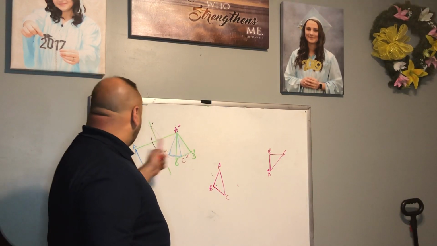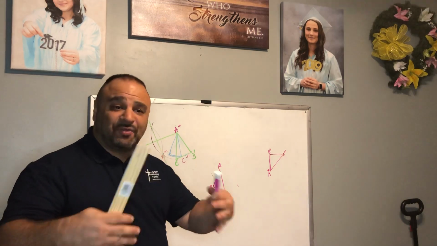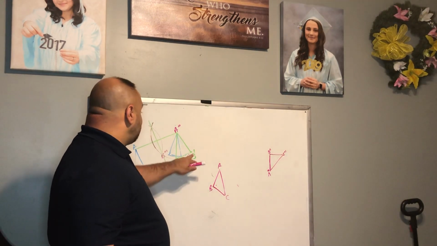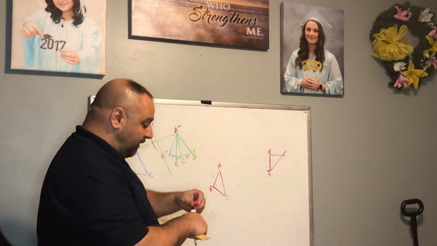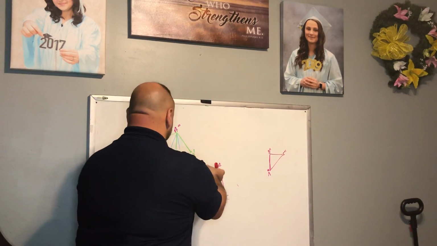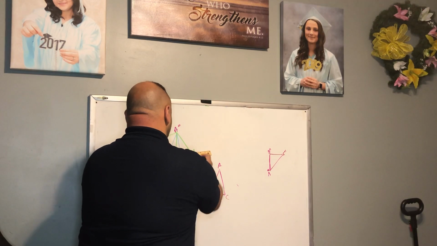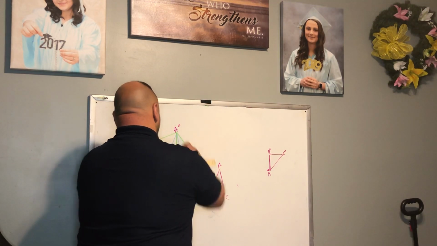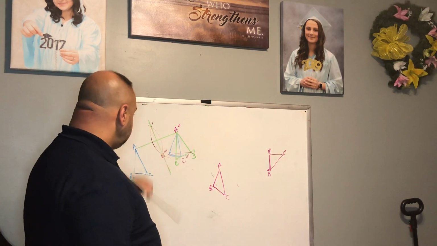Once we've done that, we're going to repeat the same 3 steps again. So now I'm going to draw an auxiliary line from B to B triple prime. I'm going to connect those 2 points there. I use a pink marker so you can see.